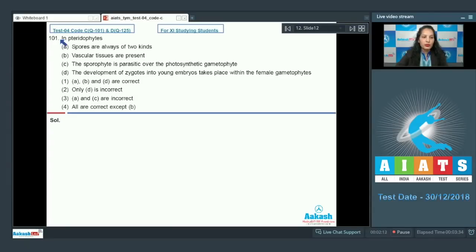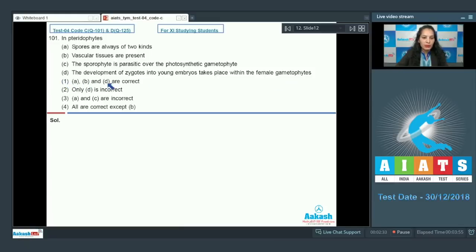Question number 101. In pteridophytes, A statement, spores are always of two kinds. B, vascular tissues are present. C, the sporophyte is parasitic over the photosynthetic gametophyte. D, the development of zygotes into young embryos takes place within the female gametophytes.